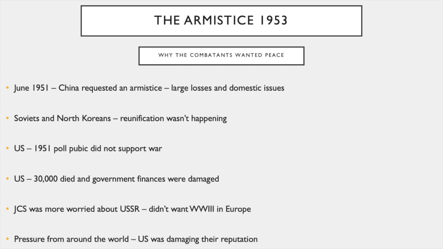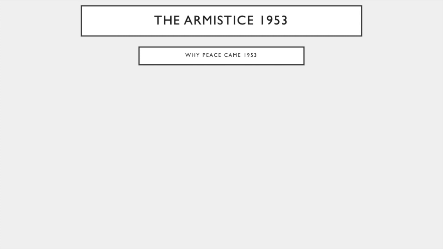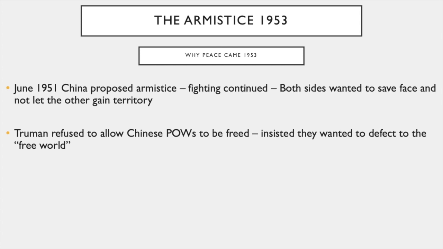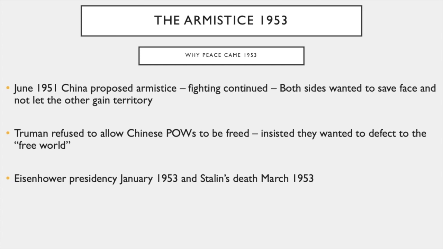Pressure from around the world showed that the U.S. was damaging its reputation. Why peace came in 1953. In June 1951, China proposed an armistice. However, fighting continued because both sides wanted to save face and not let the other gain territory. Truman refused to allow Chinese POWs to be freed. He insisted they wanted to defect to the free world. Eisenhower's presidency in January 1953 and Stalin's death in March 1953 both contributed to the 1953 armistice finally being signed.